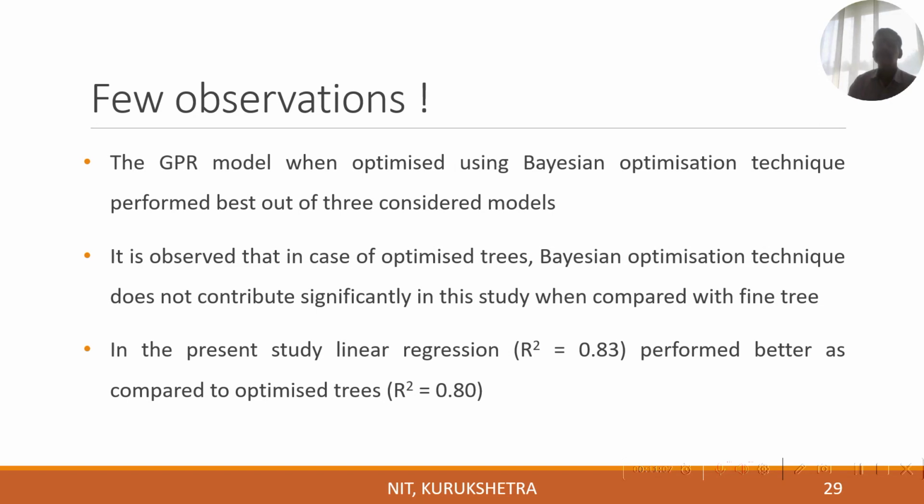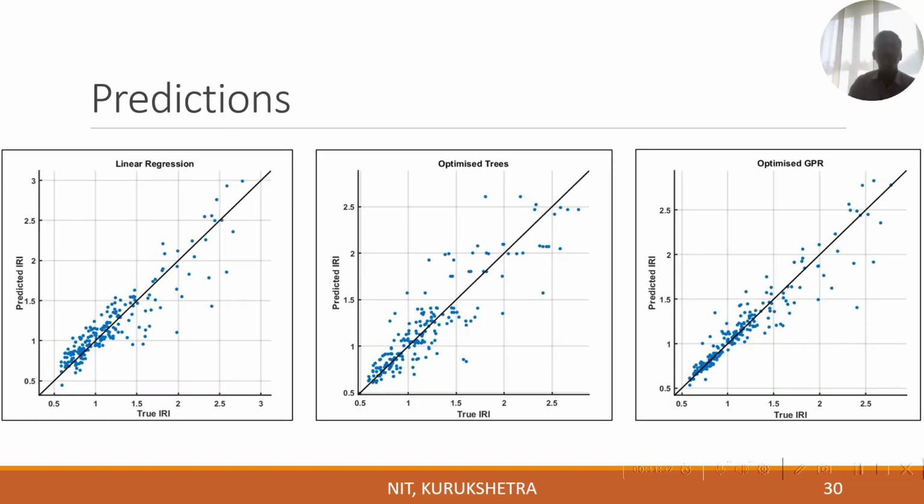A few observations. The GPR model, when optimized using Bayesian optimization technique, performed best out of the three models used. It is observed that in case of optimized tree, Bayesian optimization technique does not contribute significantly in this study when compared with fine tree. In the present study, the regression R square, the coefficient of correlation, is obtained as 0.83, and as compared to other models it is 0.8. These are the pictorial representations of the observed as well as the predicted IRI value. The first one uses linear regression, the second uses optimized tree, and the third uses optimized GPR.